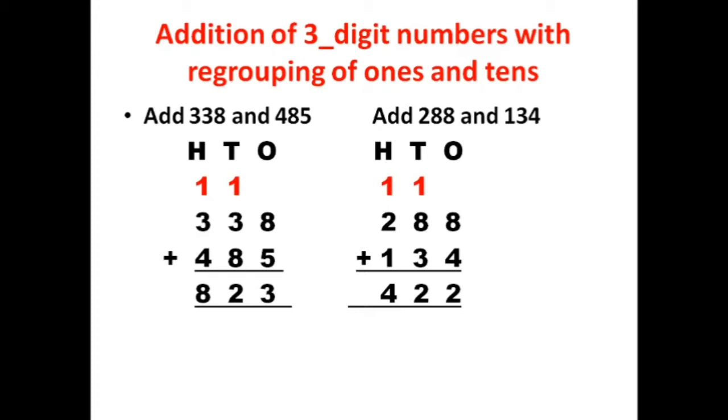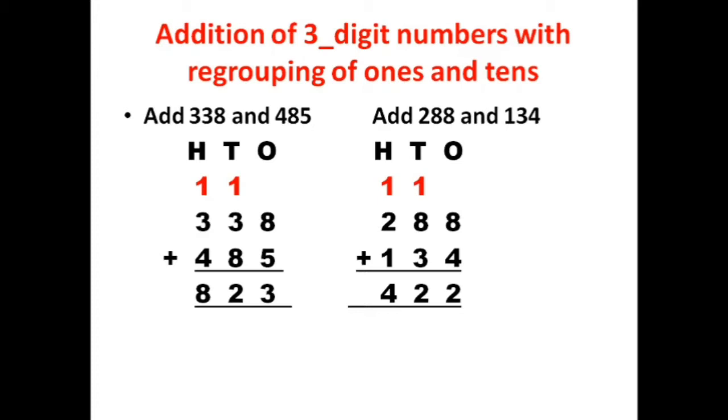Adding the numbers in the tens place, 1 plus 3 plus 8 is equal to 12. We will write 2 in the tens place and carry 1 to the hundreds place. Now let us add the hundreds place numbers. 1 plus 3 plus 4 is equal to 8. So the final answer is 823. 338 plus 485 is equal to 823. Next question. Add 288 and 134.